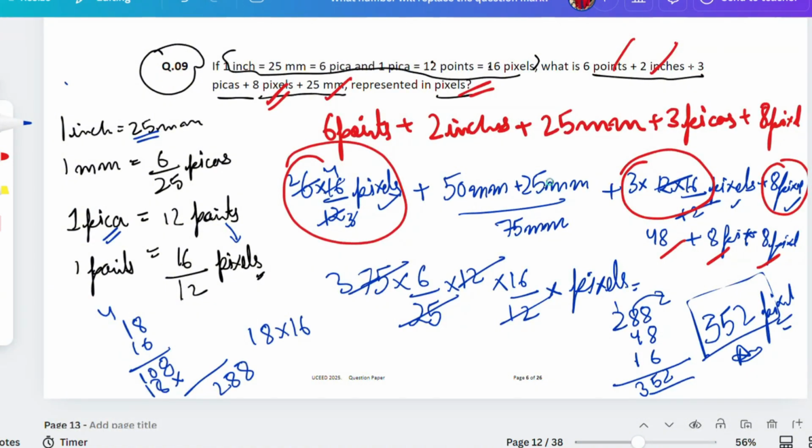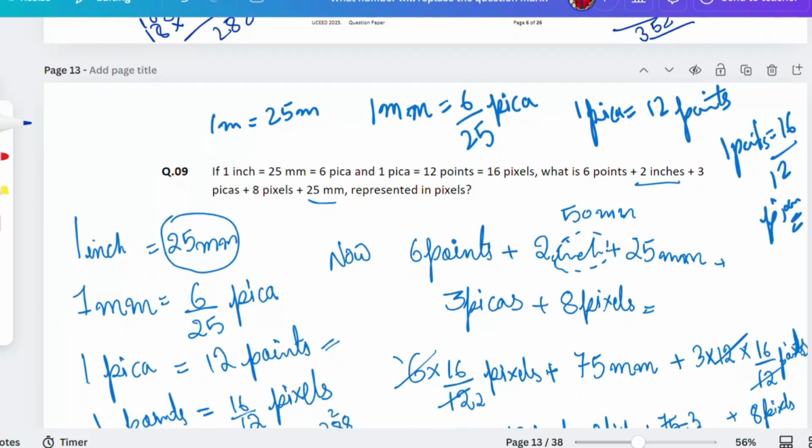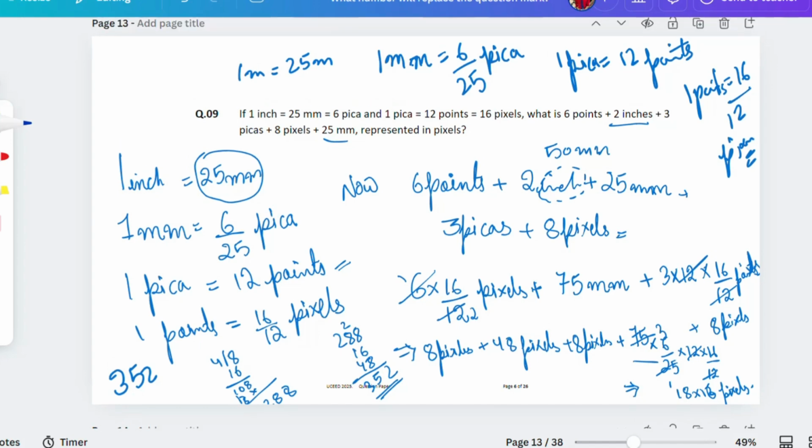Overall, how much time does this need, guys? 2 minutes, might be 2.5 minutes. It might be possible it needs 3 minutes, not more than that. But the answer is correct, and you'll be getting plus 4 marks in this question as well. See, I have done the same thing in the proper format before, because I needed to solve it as well, and I coincidentally did it properly the first time. That's what I used to tell you guys.